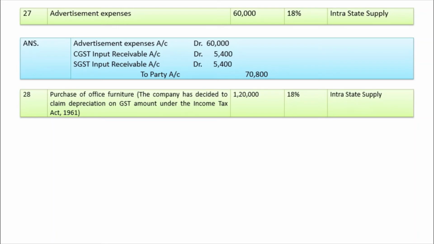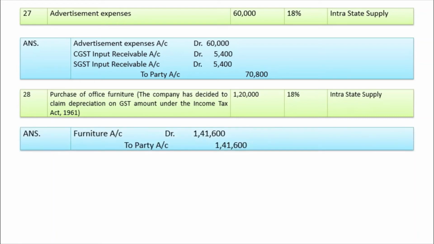So, amount is 1,20,000, which is exclusive of GST. Rate is 18% and it is an interstate supply. So, now entry is furniture account debit 1,41,600, to party account 1,41,600.